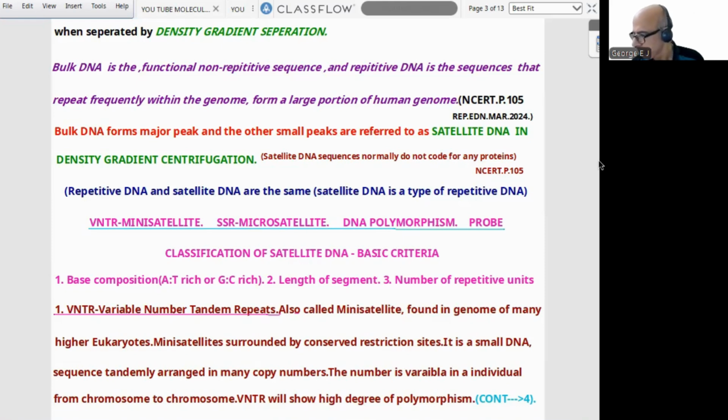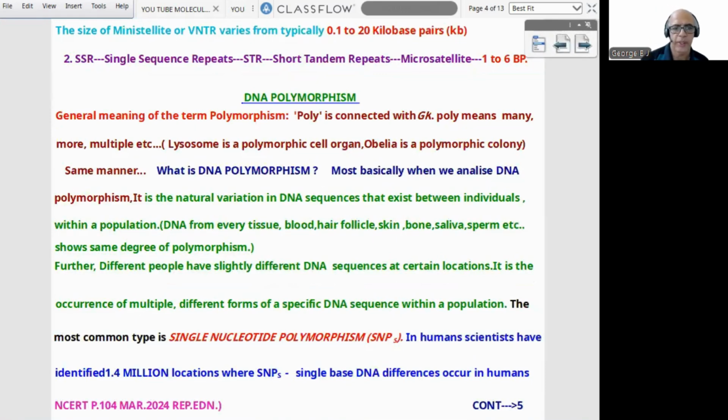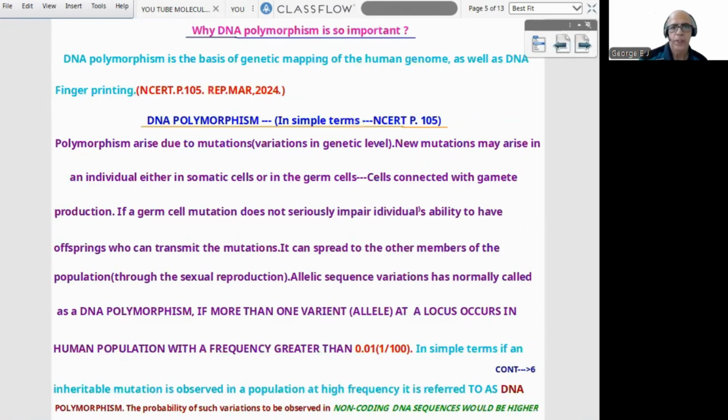Then after that, we entered into the term DNA polymorphism, the most basic thing of fingerprinting. Polymorphism means variation. So polymorphism is natural variation in DNA sequence that exists between individuals within a population, and the DNA sequence within an individual will be the same. Then the most common type is single nucleotide polymorphism, SNP. And why is DNA polymorphism so important? Because it is the basis of DNA fingerprinting.